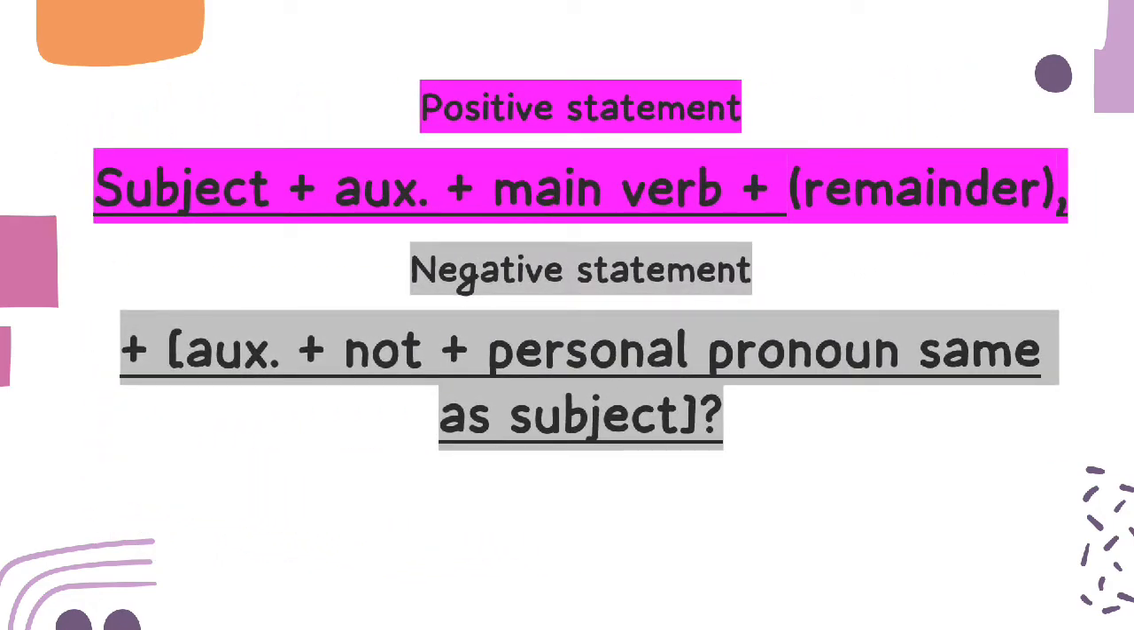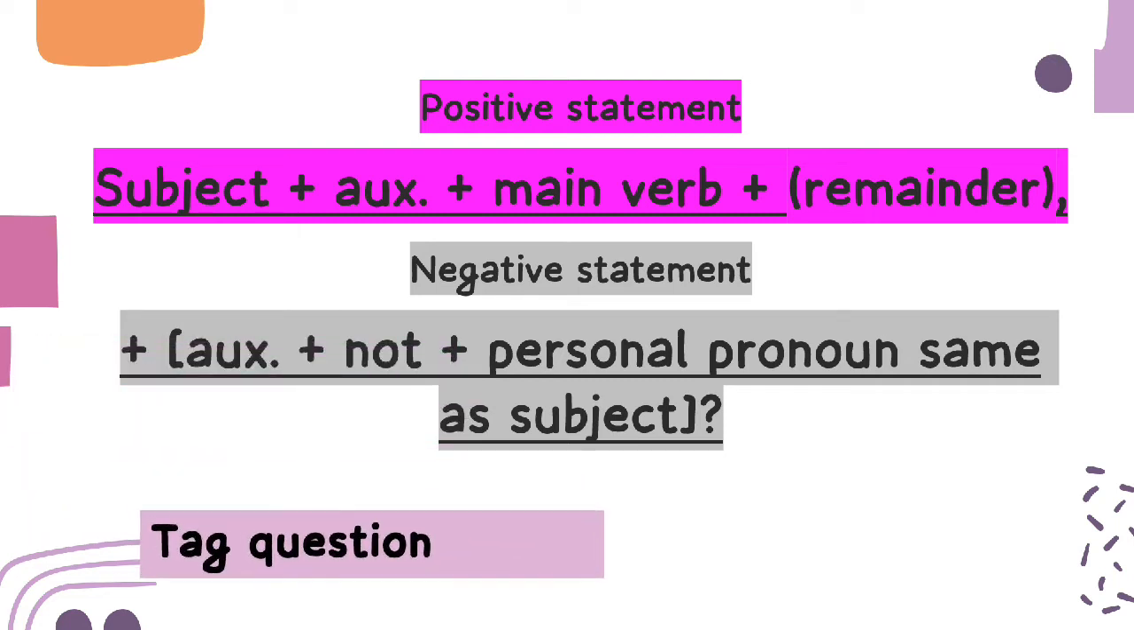This next syntactic environment involves 2 clauses, with a positive statement and a negative statement. This is a tag question. Typically, tag questions are used when we want the audience to agree or disagree with our point. Here, the interrogative word is completely eliminated.